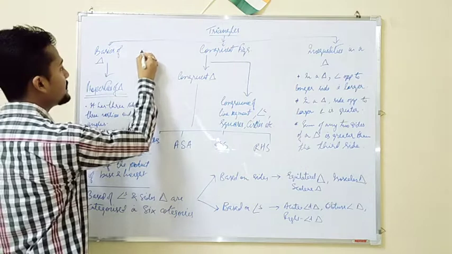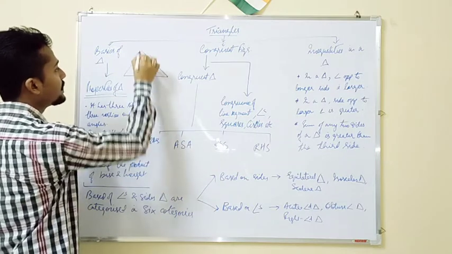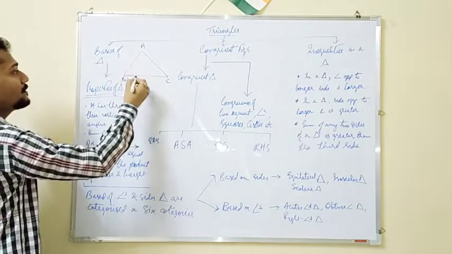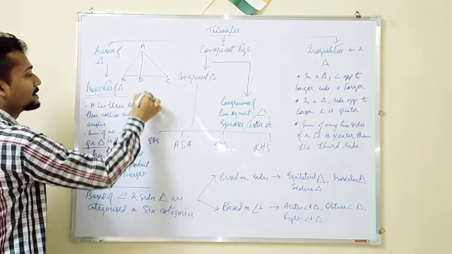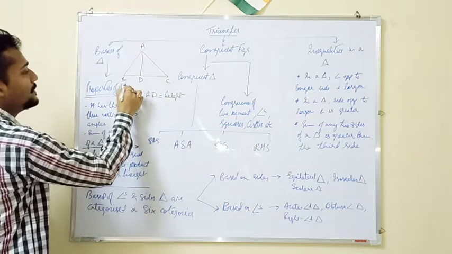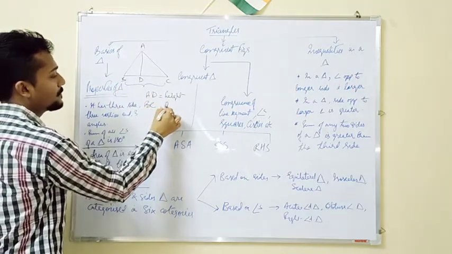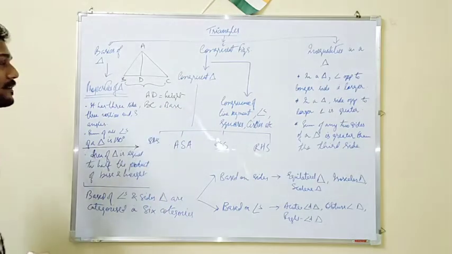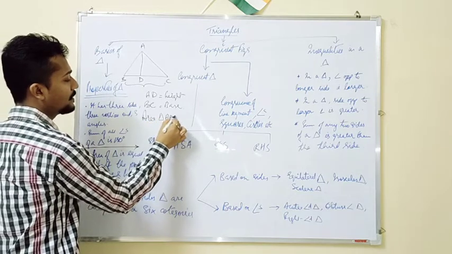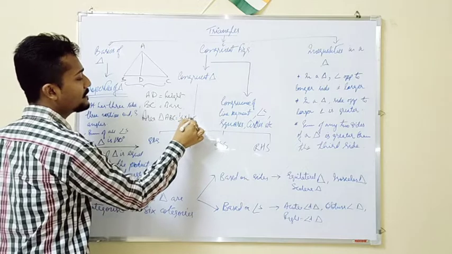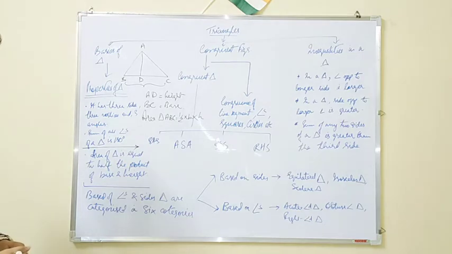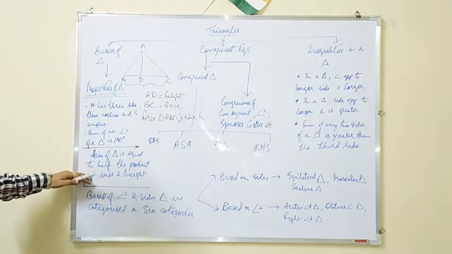That means if ABC is a triangle, and in this particular triangle AD is the height, and BC is the base, then the area of the triangle ABC will be half into base into height. This part also you might have known from before. So ये रहा तीन properties.